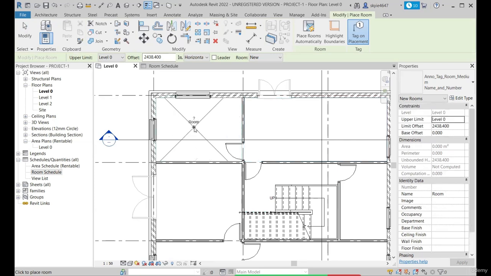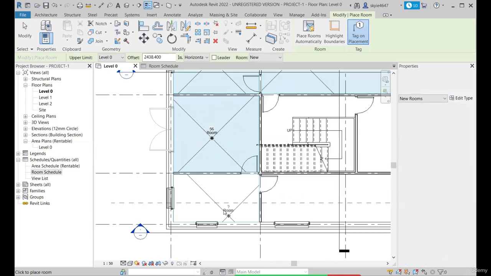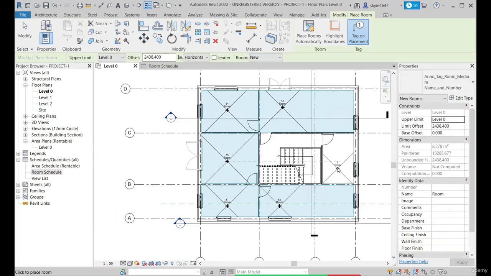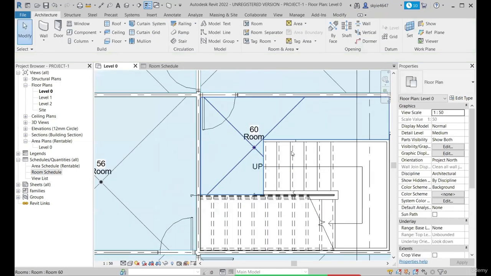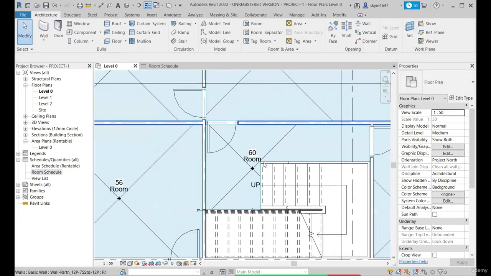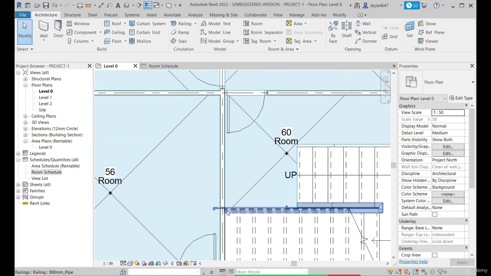Okay, so now let's place the room, and just left click on the mouse and place the rooms wherever you find the enclosed spaces. Okay, so in this way our rooms are now placed. And if you want to separate out these two compartments, you can have the room separator used. That is, if you want to bifurcate between the passage area and the stair area, you can use the room separator here.